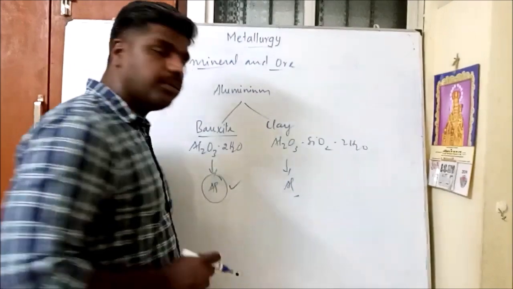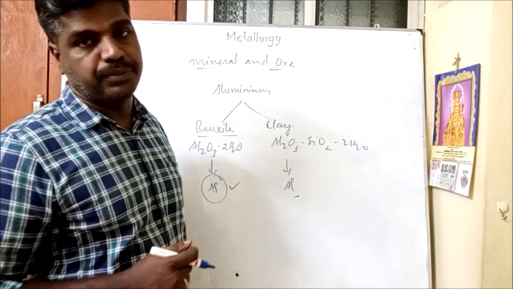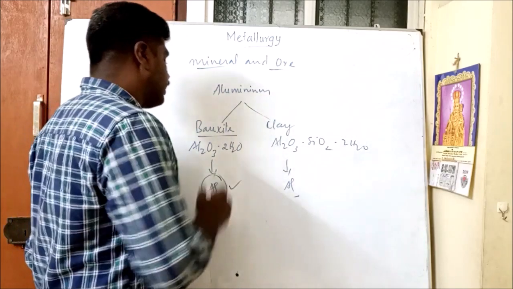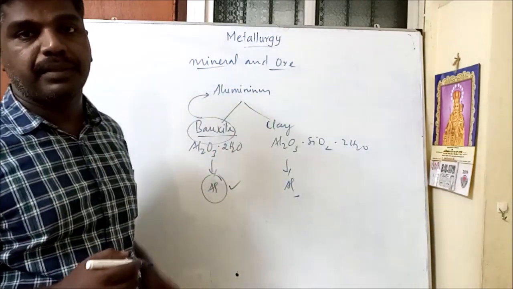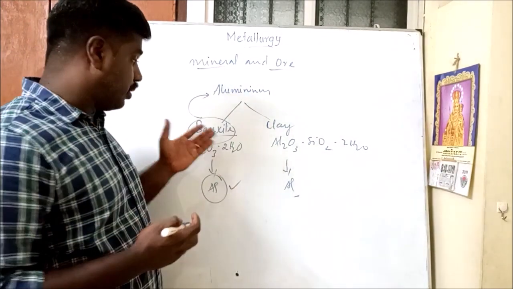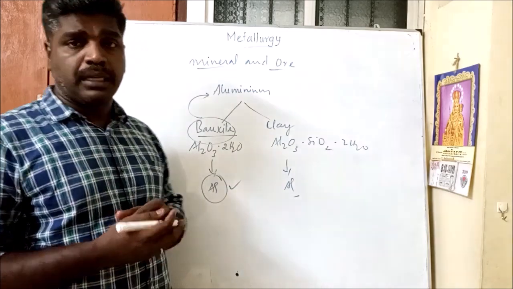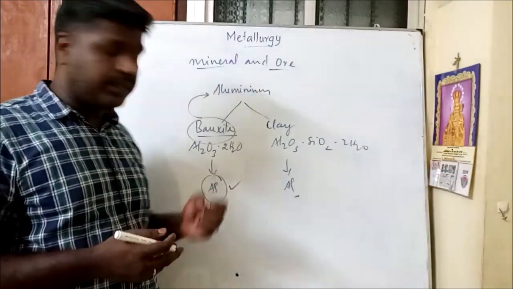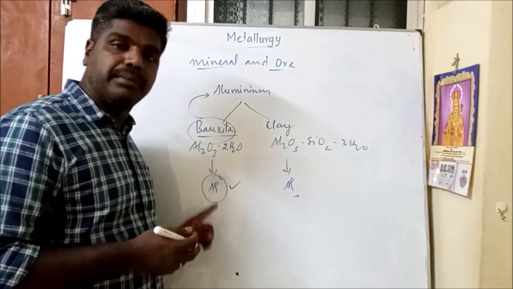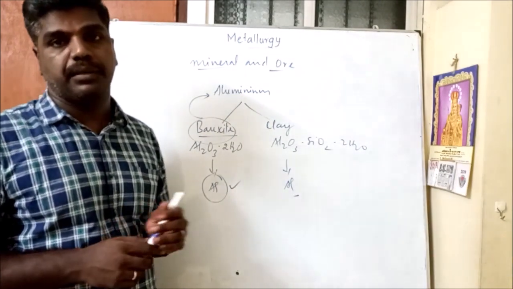You have to spend more energy, so economically it is more expensive. That's why bauxite is the best ore for aluminium. Bauxite and clay together are called minerals only. But as per the definition of ore, the metal which is extracted profitably, conveniently is called ore.